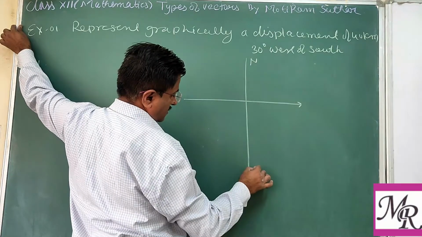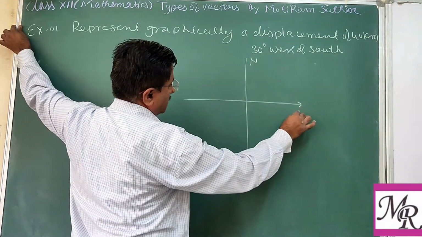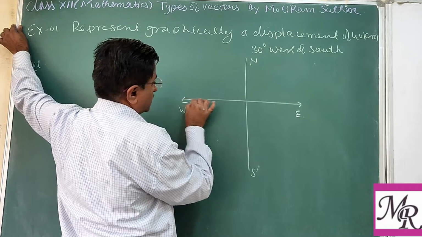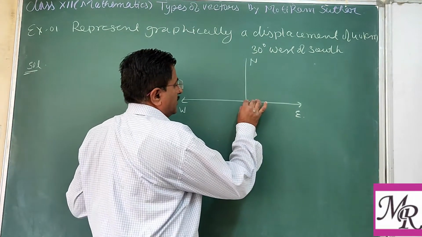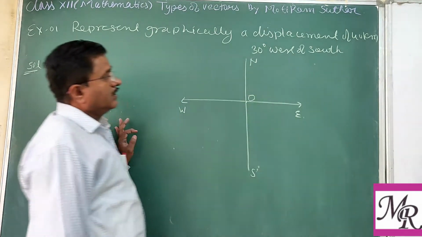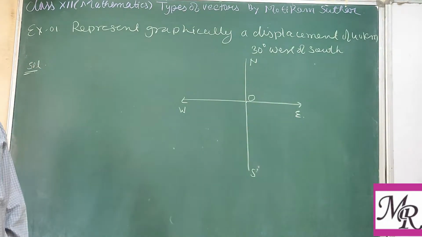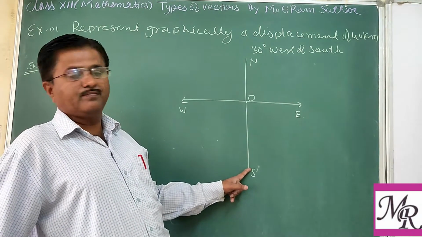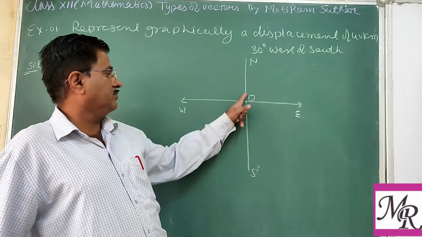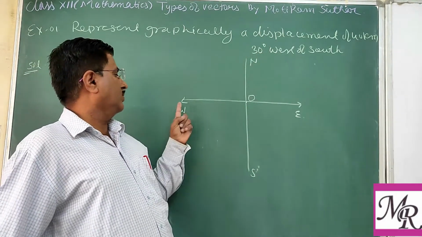So you know that if you represent the directions in general, this is north, south, east and west. You already know the directions according to our geographical system, and this is our mathematical one, if you take the origin. Now it says 30 degree west of south. So this is the south, this direction represents south. Now 30 degree west, west is this.